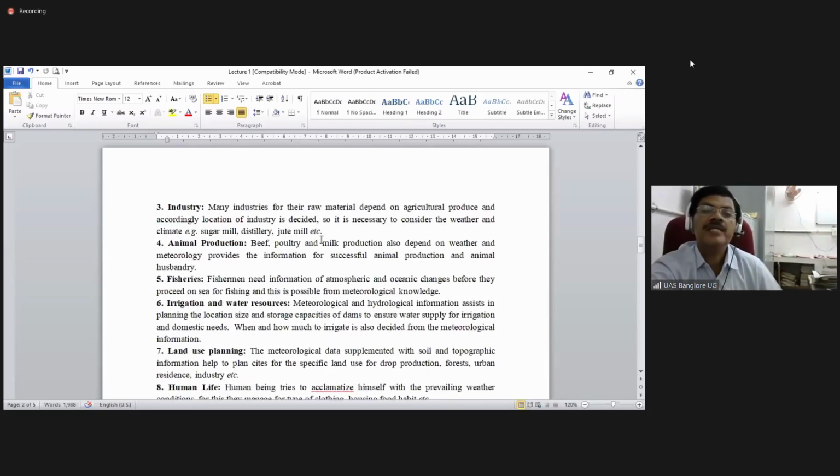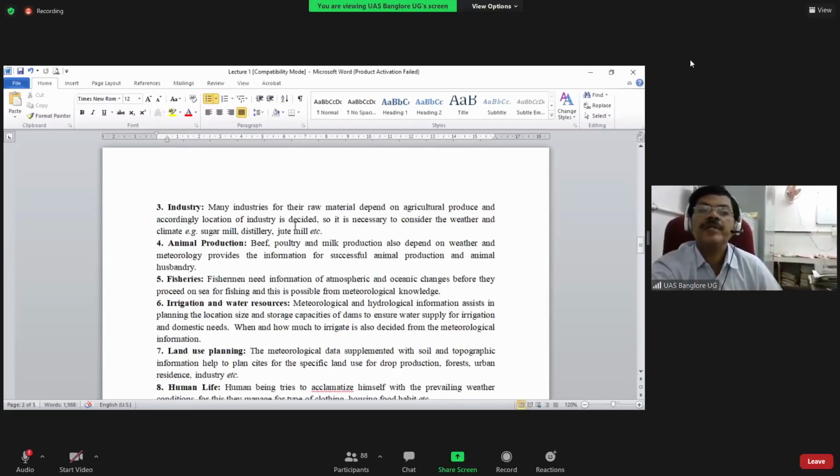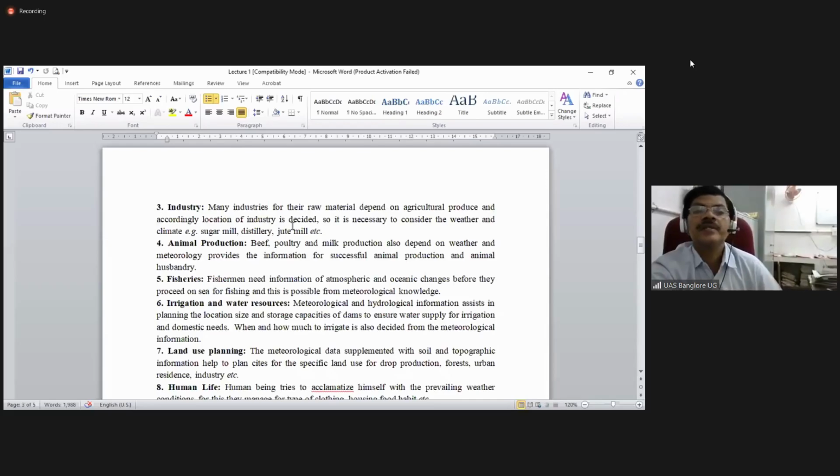Then coming to the industry, many industries depend on agricultural produce for their raw material, and accordingly the location of the industry is decided. The location of the industry has to be decided based on the wind movement, where exactly the wind moves the majority of the time. Say, for example, from June to September we are getting southwest monsoon rainfall. So the wind movement will be from the southwest.